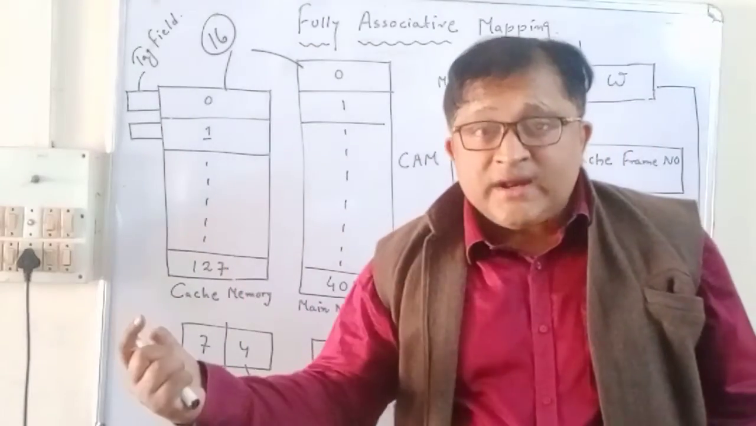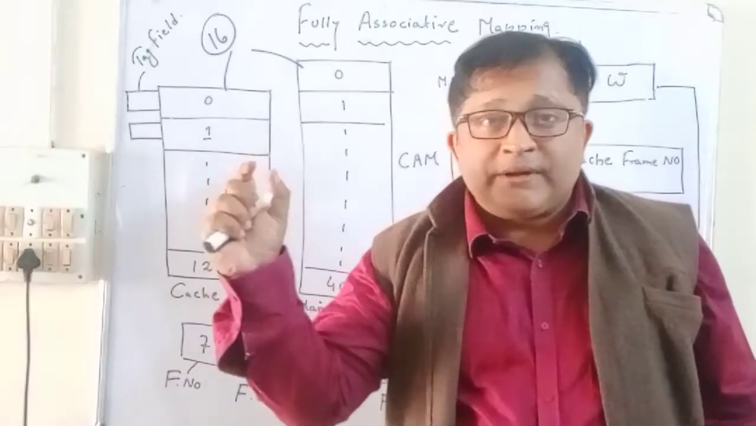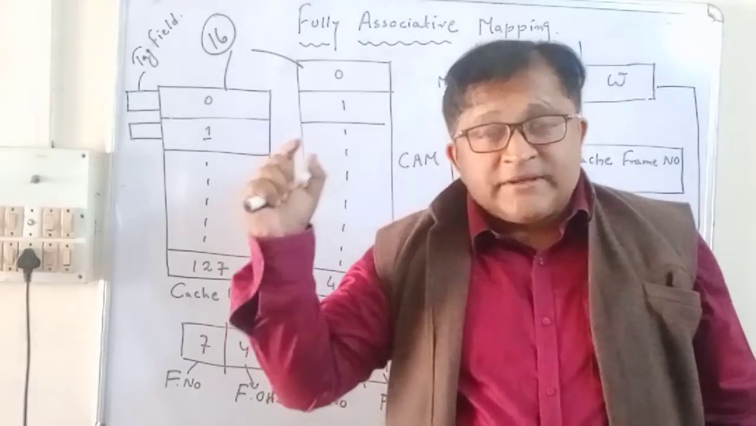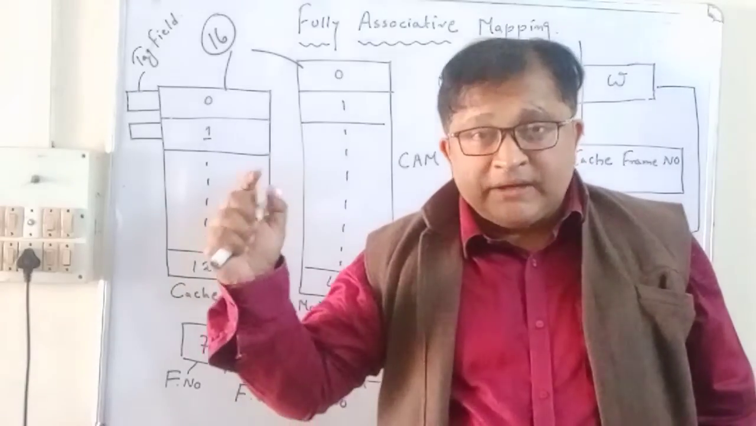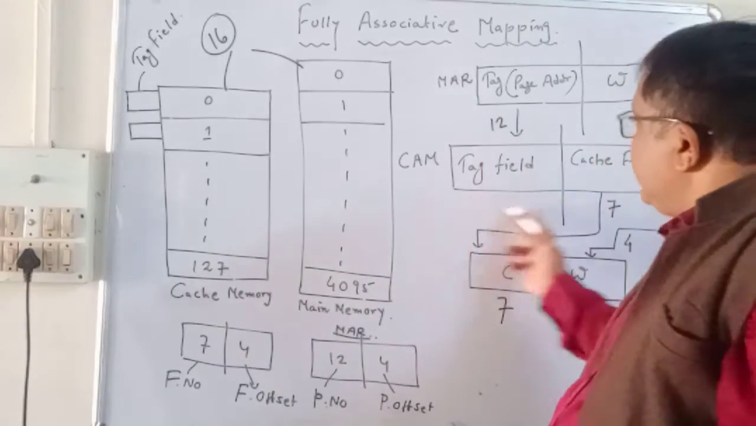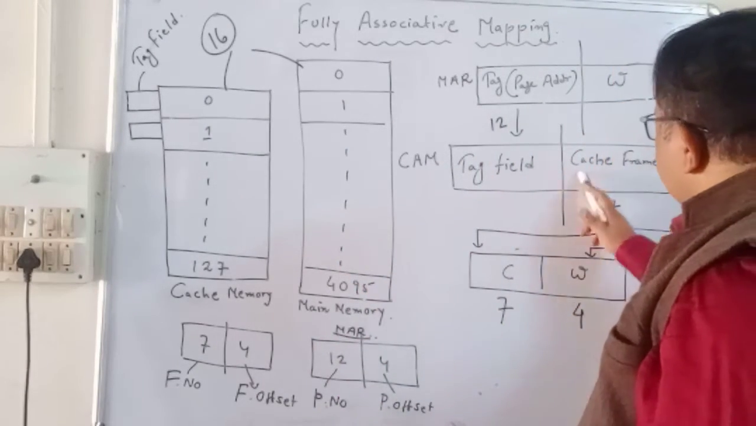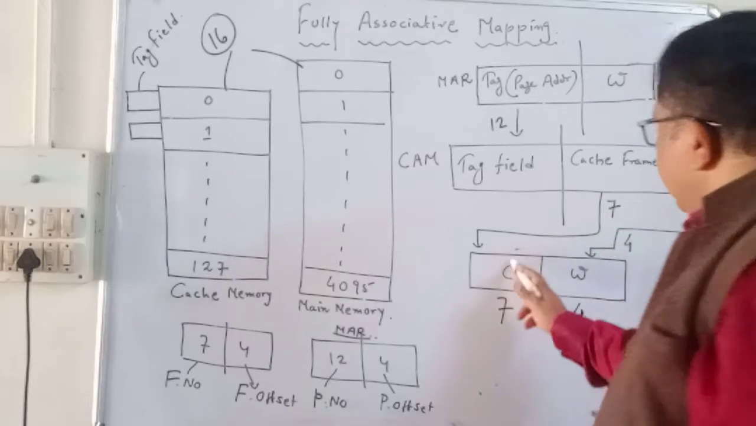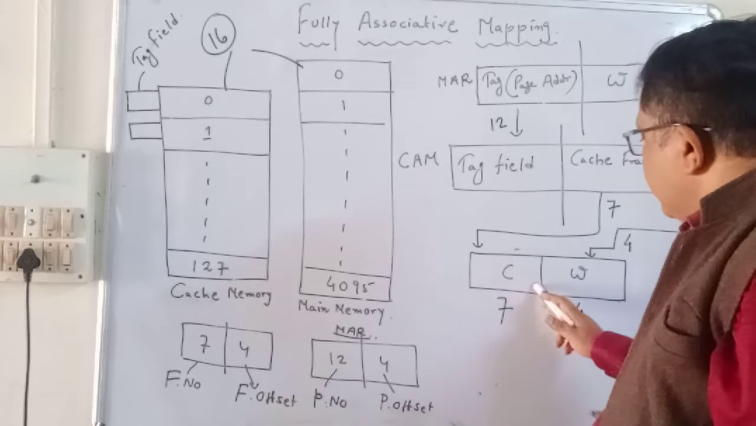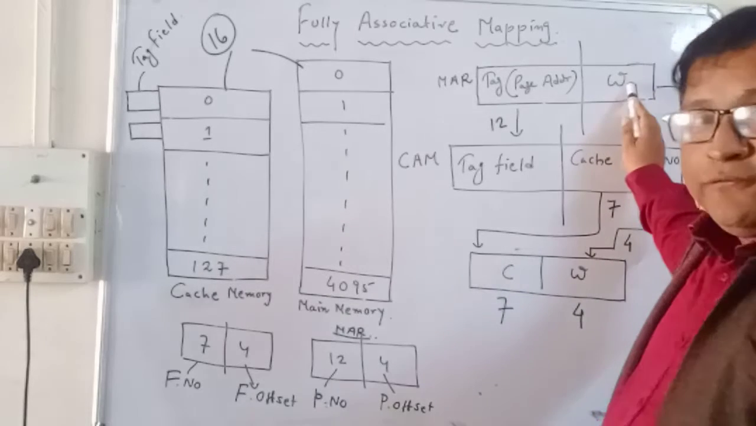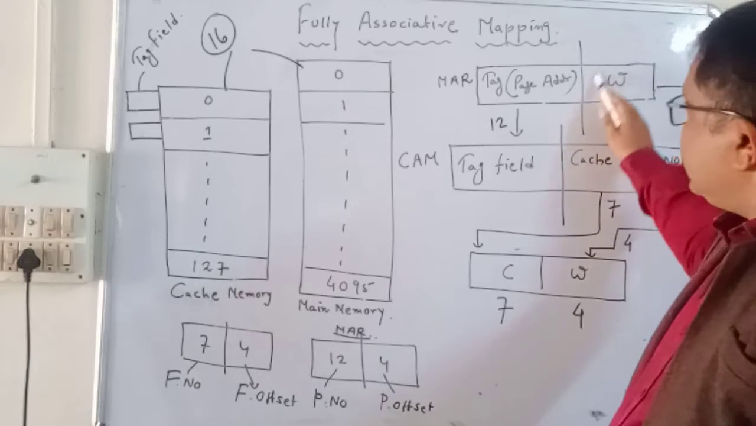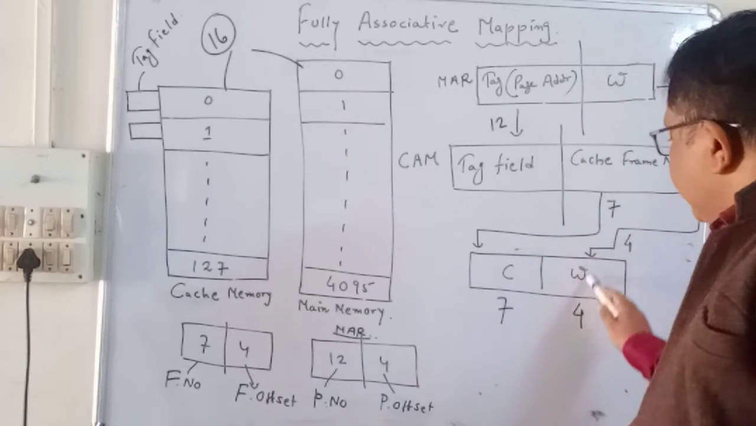When the OR gate gives 1 as output, this means any one of the comparators gives a positive result, that is, the comparison is made and the output line of the comparator becomes enabled. This means the match is found. So whenever the match is found, the corresponding cache frame is loaded. The 7-bit cache frame comes to this register, and the 4-bit word, the 4-bit page offset from the main memory, comes here as the frame offset.